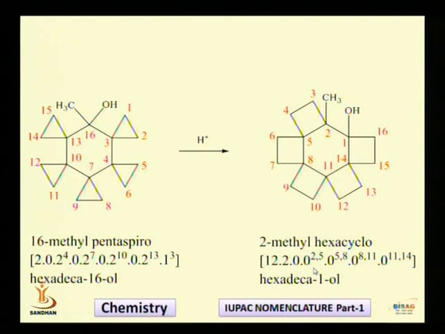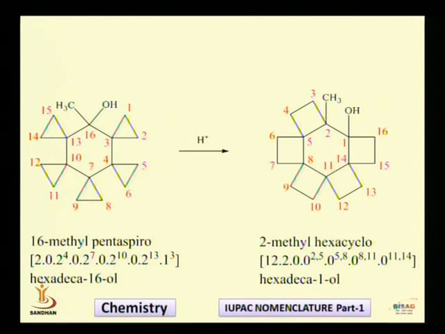Now see, when you have such a name of the compound like this or this, most of our students will get confused about what sort of name this has been given. If you are not aware of the nomenclature, then it will be very difficult for you to understand how this type of name has come out. So I am going to show you how such compounds can be named.